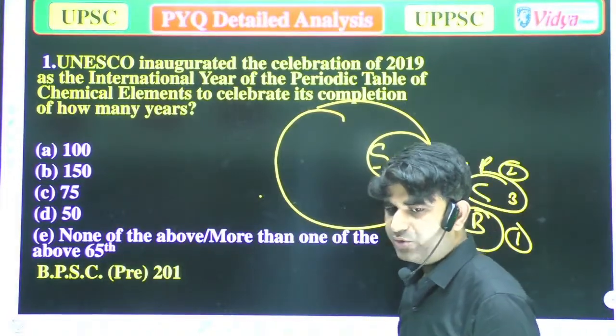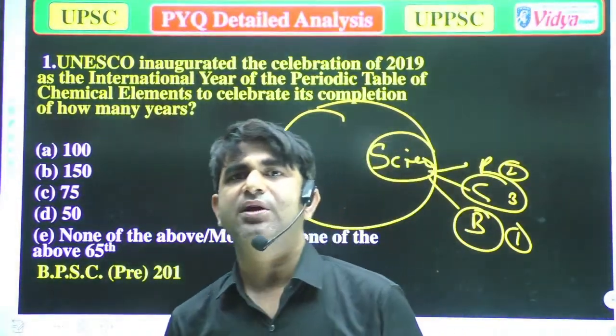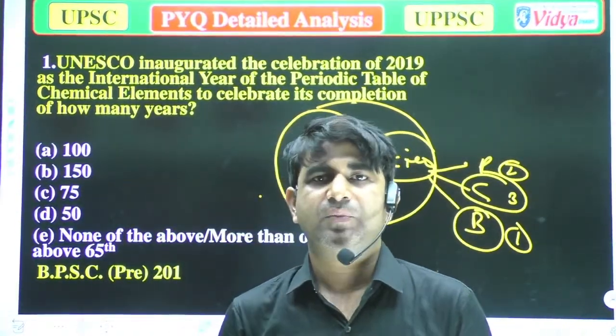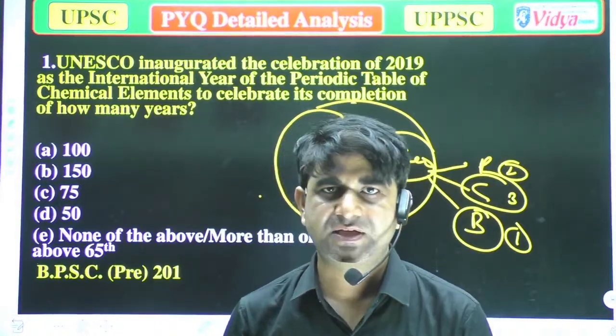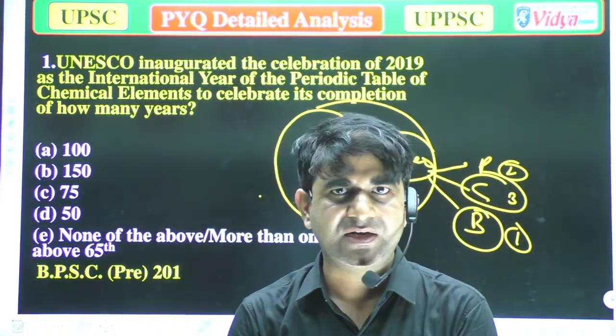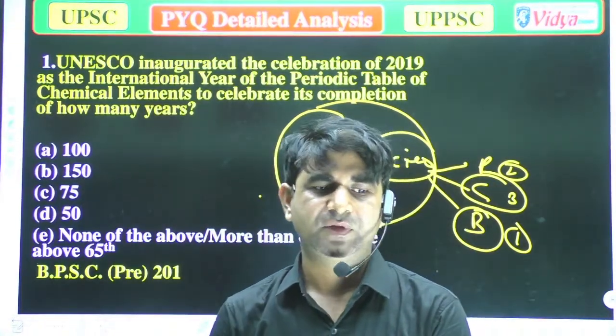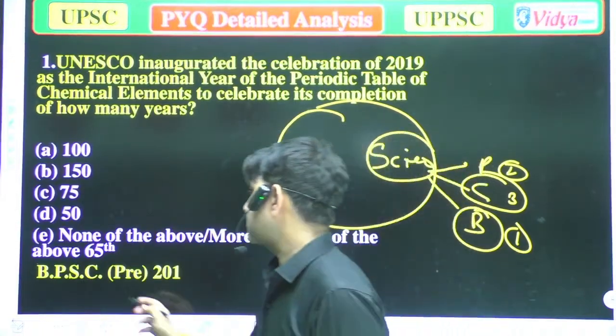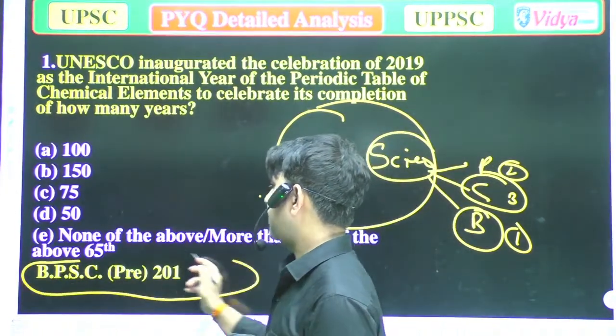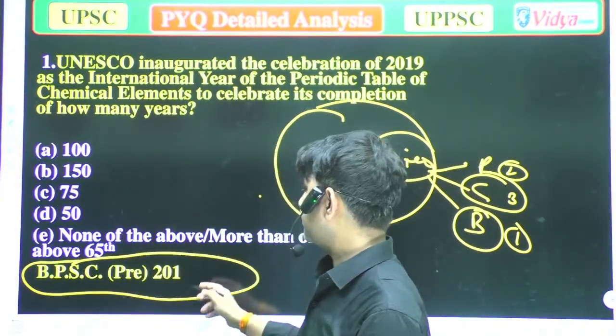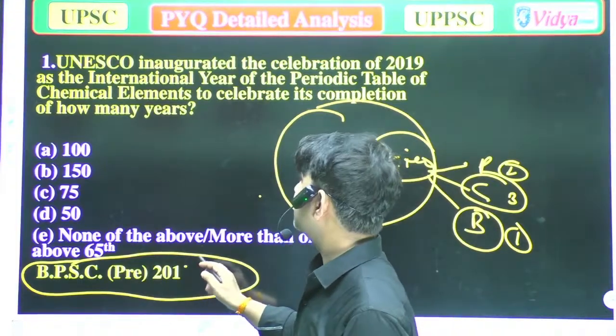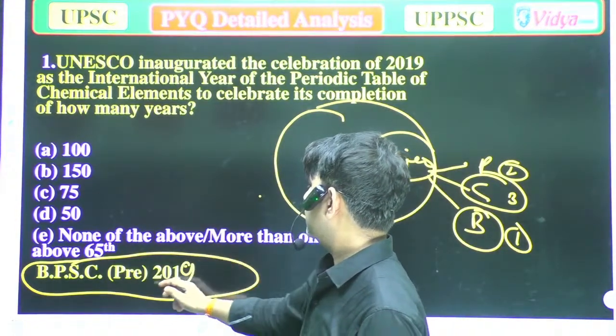It was a current affairs question, but because it has some aspects of science, I have taken that question from that series. It was asked in the BPSC Bihar exam, I think in 2019.